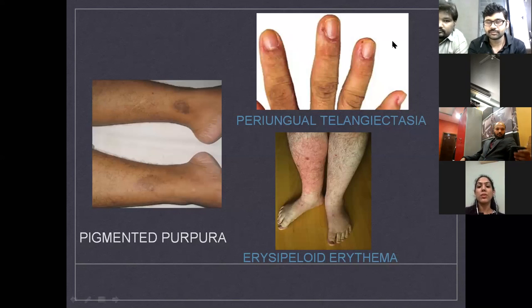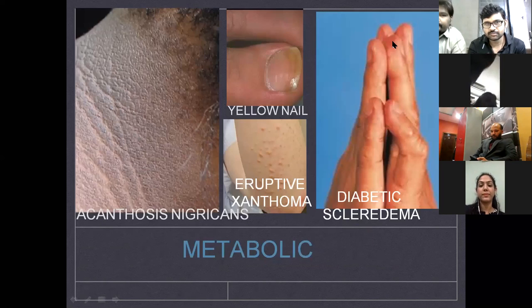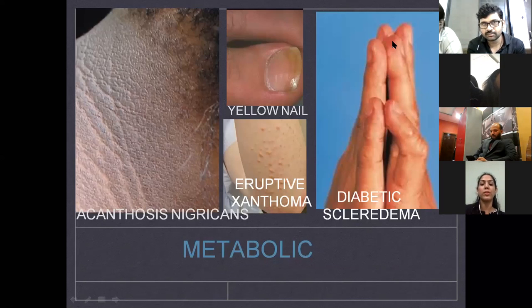The second picture on top is periungual telangiectasia. Around the nails, if you look closely, you can see dilated blood vessels, again a marker of diabetic microangiopathy. Lastly, you have erysipeloid erythema. You can see a big red rash on the right leg of the patient in the picture. This is also a vascular complication of diabetes. And coming to the next manifestations, as you can see, pictures speak a thousand words. You can easily notice all these changes in diabetic patients.